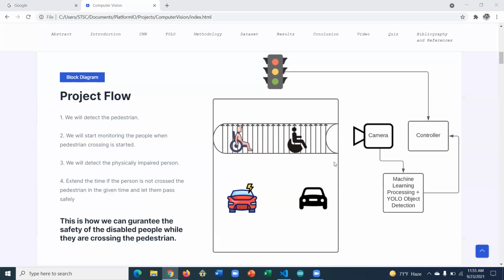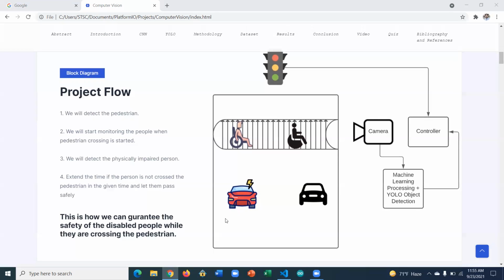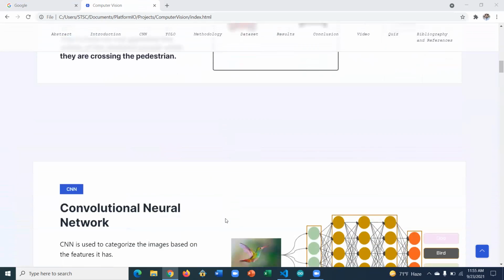So in these cases, if they are detected and the time has not ended, like they are still on the line, what we will do is send the controller a message to extend the time, so then the time can easily be extended. So then we go ahead.